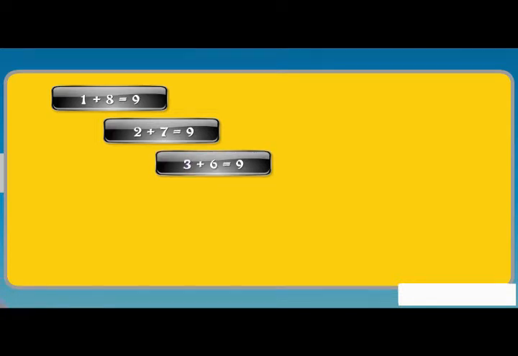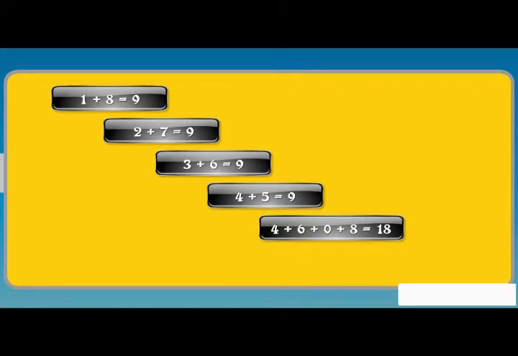1 plus 8 is equal to 9. 2 plus 7 is equal to 9. 3 plus 6 is equal to 9. 4 plus 5 is equal to 9. 4 plus 6 plus 0 plus 8 is equal to 18. 5 plus 2 plus 8 plus 3 is equal to 18. All these sums are also divisible by 9 as the sum is a multiple of 9.